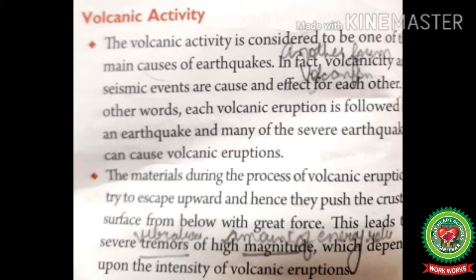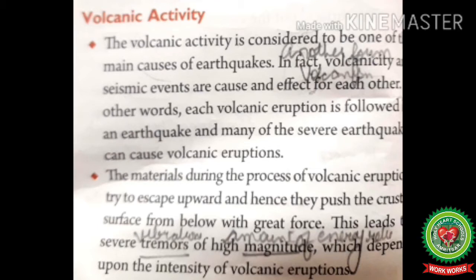In fact, volcanicity means another form of volcanism, and seismic events, that means earthquakes, are cause and effect for each other. In other words, each volcanic eruption is followed by an earthquake, and many of the severe earthquakes can cause volcanic eruptions.